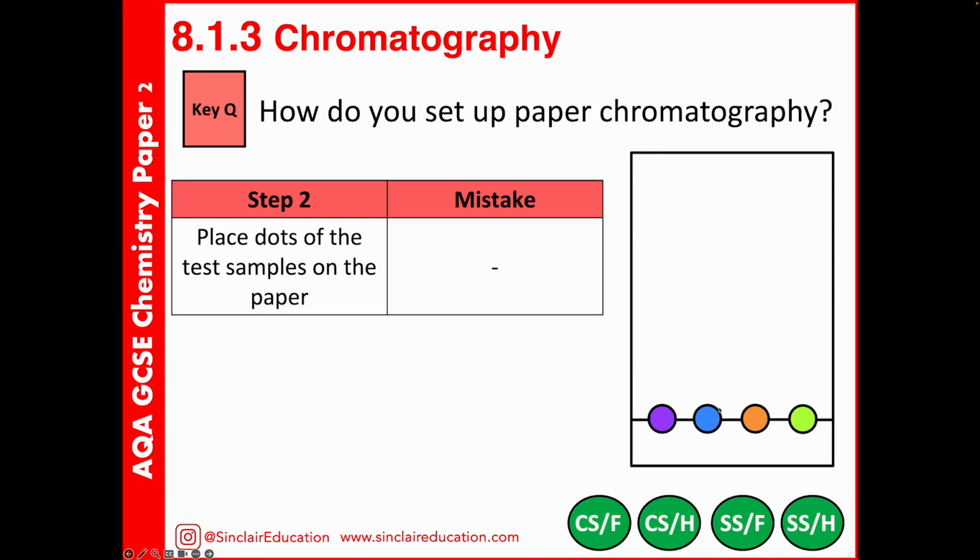Next, we place the dots of the test sample on the paper. It's really important here to try and get uniform sized dots. If you're using felt tip pens, you would just do a single spot. If you were testing food colourings, for example, you might drop a cocktail tip into the dye and then give it a dab on your paper. So we need to make sure we've got uniform sized dots, and their centre is on the origin line.